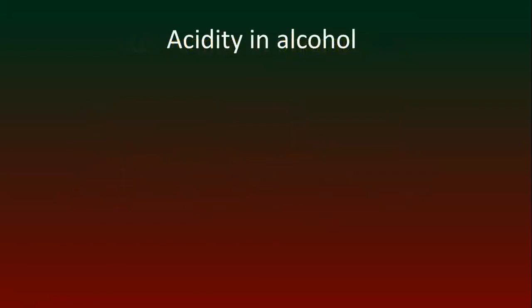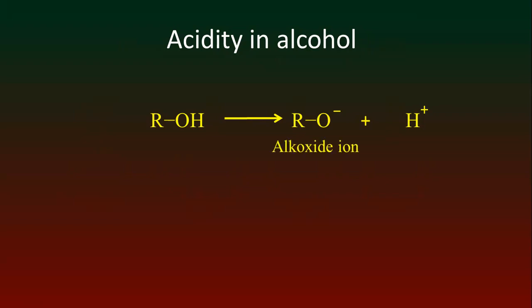Now we have to explain the acidity in alcohol. In case of alcohol, if alcohol is dissolved in water, then we get the following structure. That means there would be alkoxide and proton ion, but in case of alkoxide ion, the negative charge on the oxygen atom cannot be neutralized in this case, because in alkoxide ion there is no resonance effect.